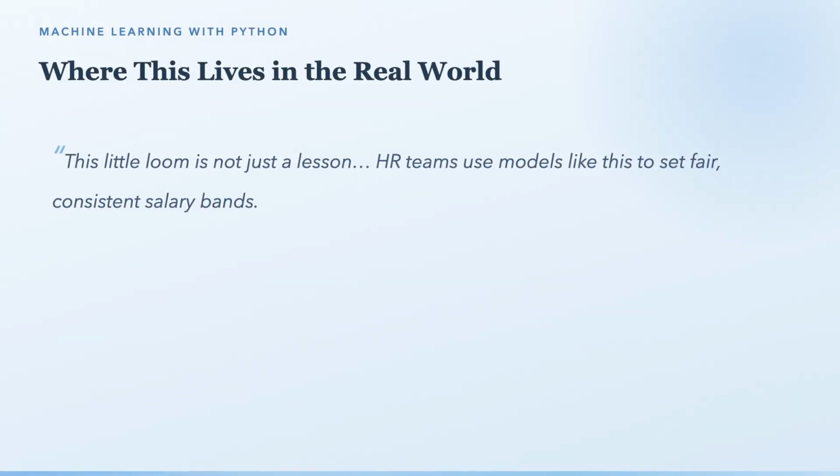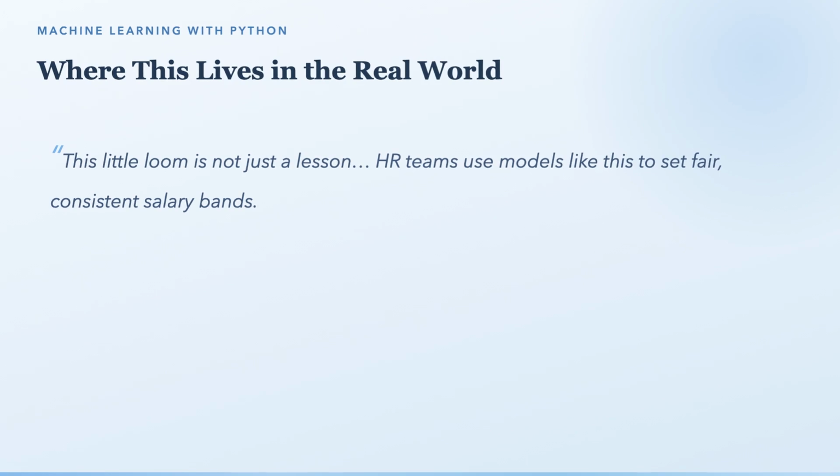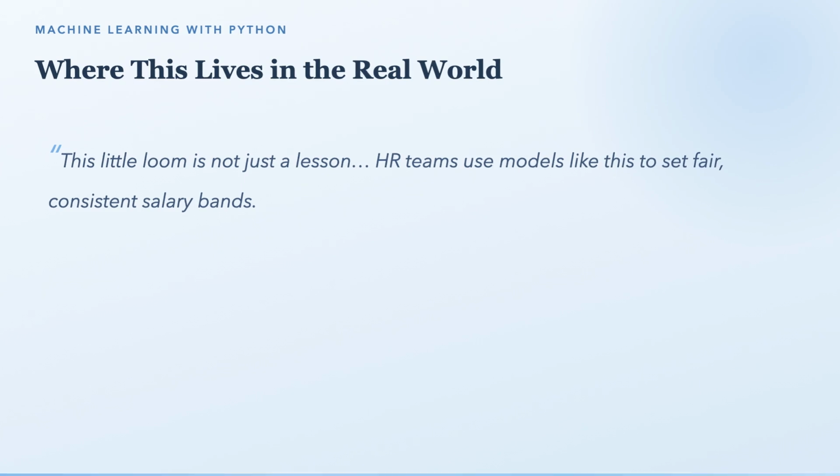This little loom is not just a lesson. HR teams use models like this to set fair, consistent salary bands. Job platforms use them for the estimated salary you see beside a listing. Analysts use them to compare pay across cities and roles. And one gentle note: a model learns the world as it is, not as it should be. If the data carries unfairness, the model will echo it. Good practitioners check for that. Always. A model is a helper for human judgment, never a replacement for it.